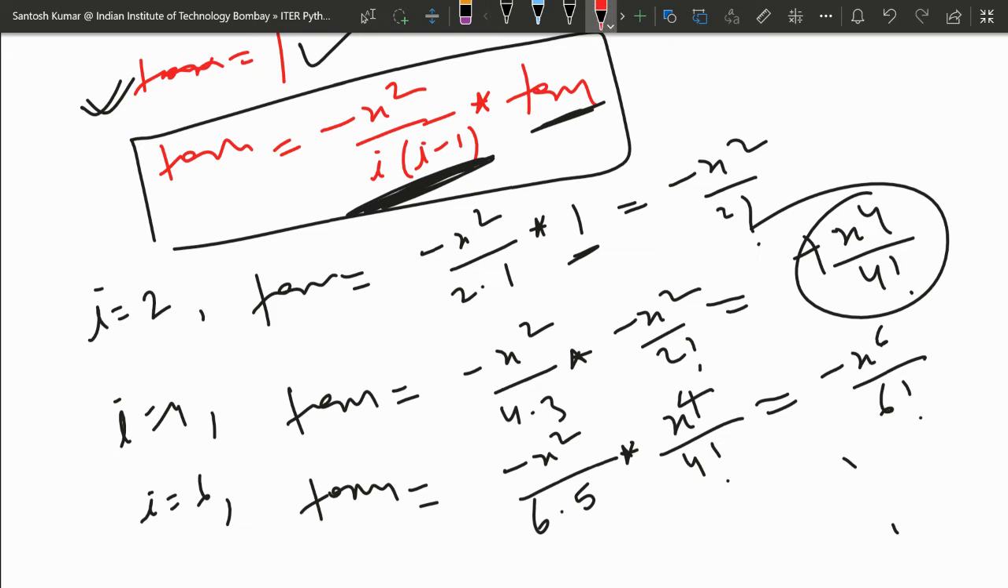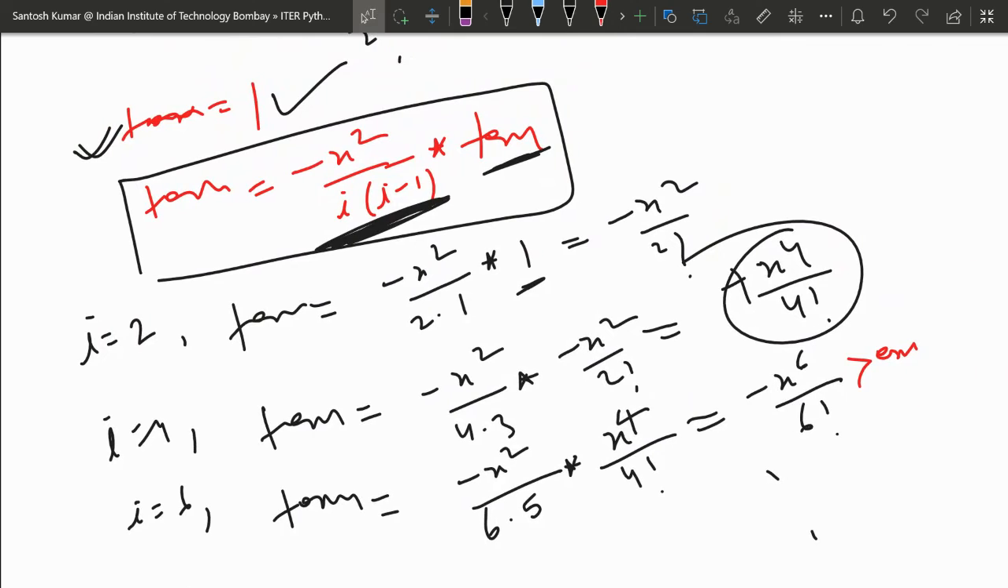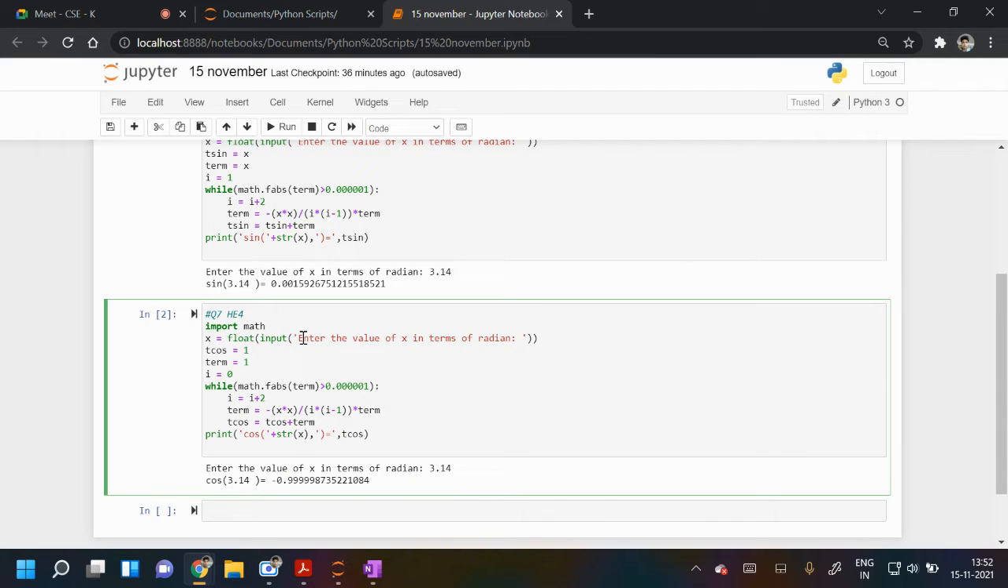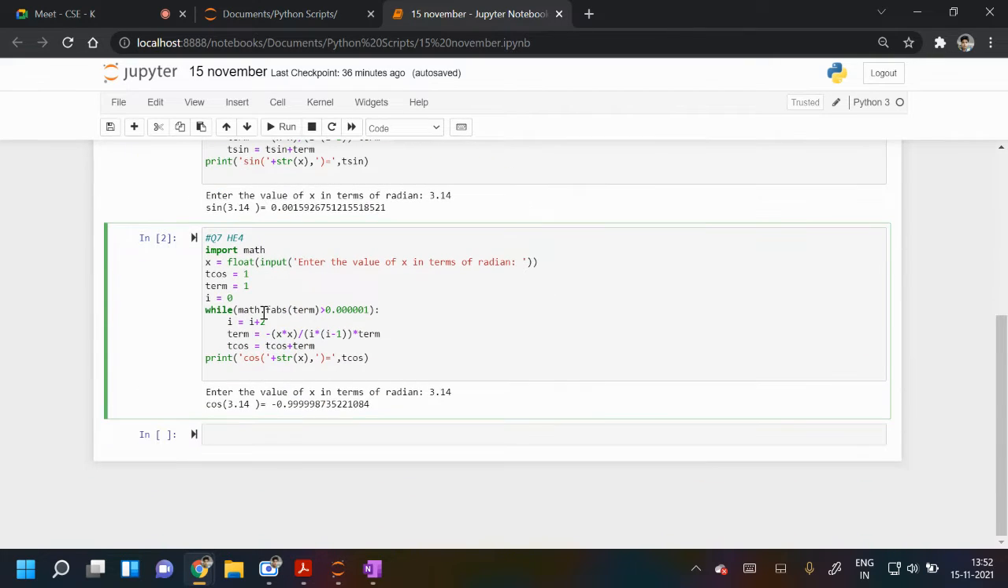Okay, and the loop will run till it is more than the error. When it is less than the error, it will be stopped and come out of the loop. Everyone got it? Every time we are multiplying minus x square upon i into i minus 1. So that is what is being done here. Okay, so this is the program for the 7th question. So 5, 6, 7 I have done.